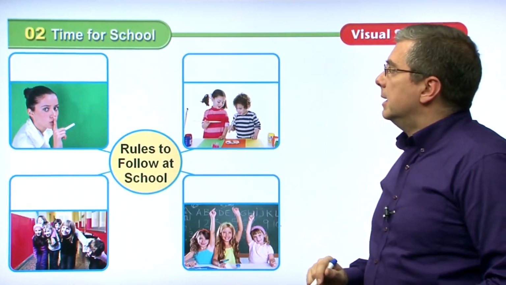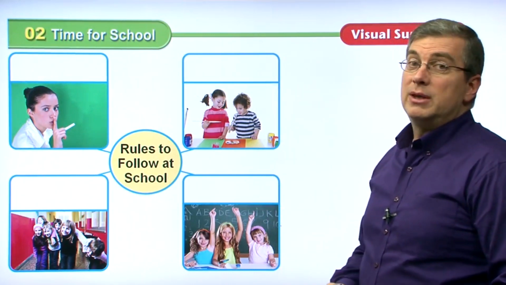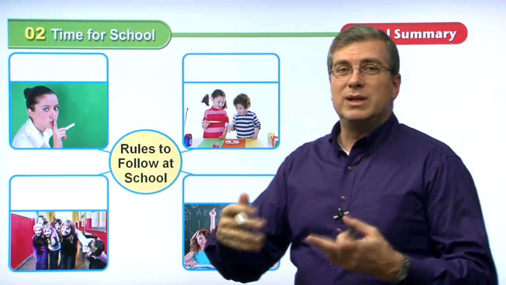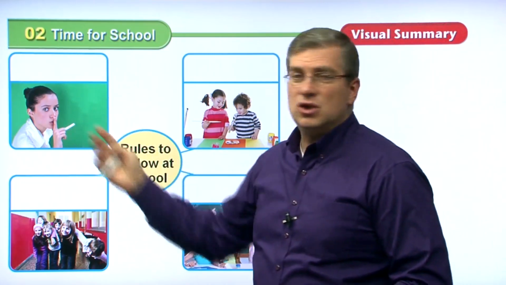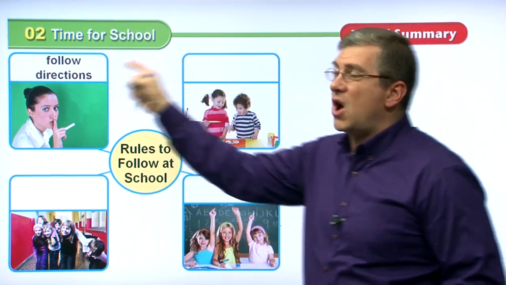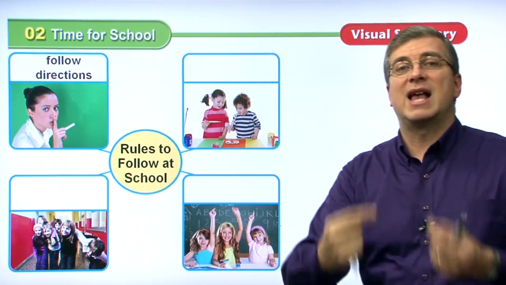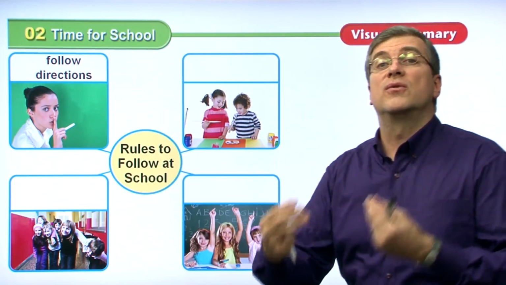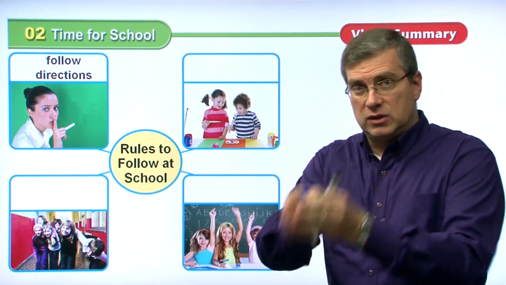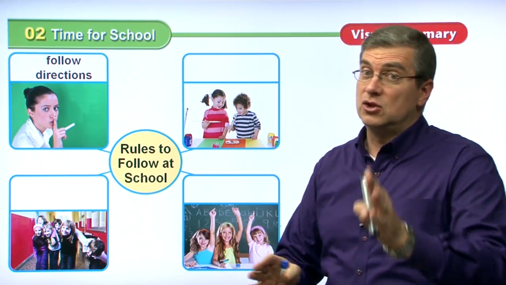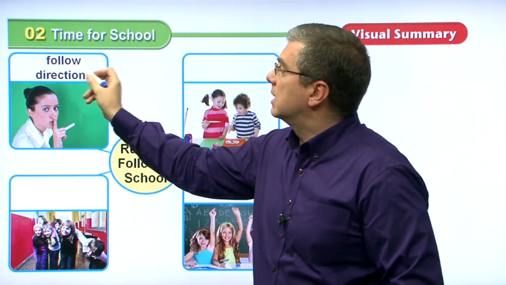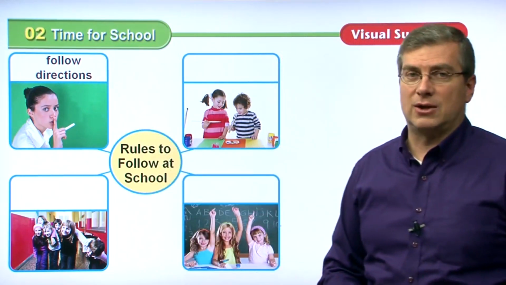Okay. Let's take a look at our chart. Remember this chart? We saw it before. Rules to follow at school. So what should we do at school, right? If our teacher tells us, shh, be quiet, we should do what? We should follow directions. She is telling us to do something, we should follow her directions. Follow directions. The teacher says to do something, you should do it. The teacher says not to do something, you should not do it. It means you're following directions.